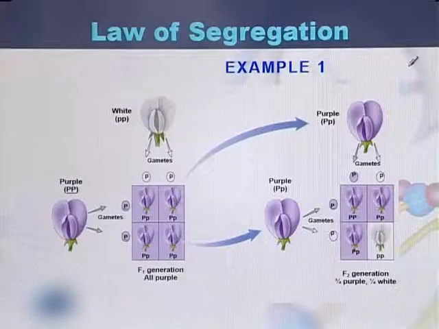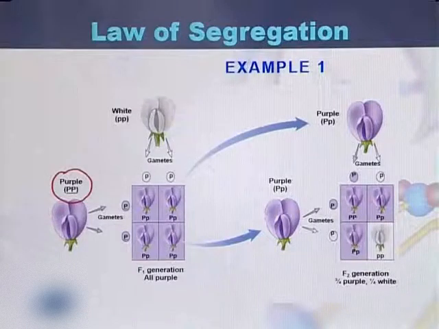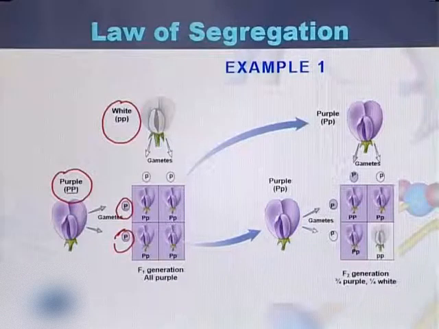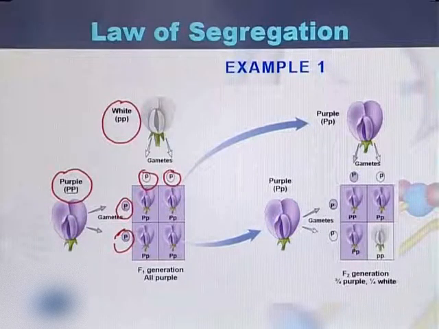Here is the example. One plant is producing purple flowers and one plant is producing white flowers. These plants will produce gametes. This plant will produce gametes capital P and capital P, while the second plant, which is producing white flowers, will produce small p gametes and small p gametes. So this is the first step: during gametogenesis the gametes separate from each other, but as a result of fertilization these gametes will join with each other.